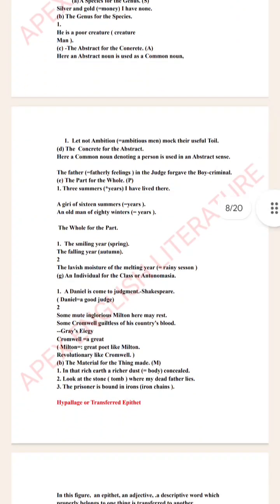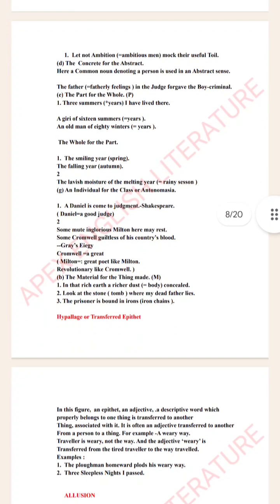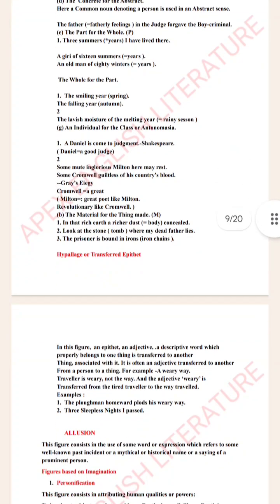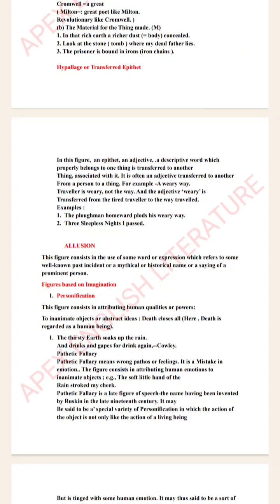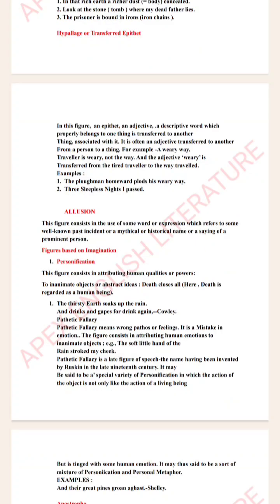the falling year, the smiling year. So the smiling year is basically spring and the falling year autumn. Or we can also say some mute inglorious Milton here may rest, some Cromwell guiltless of his country's blood. So Milton is actually here the part representing great poets and Cromwell the revolutionaries. Allusion, which refers to some well-known past incident or a mythical or historical name. While writing a poem, when a poet uses the past references of something significant, we use allusion.